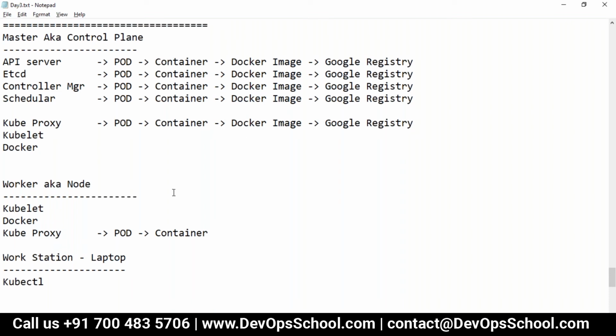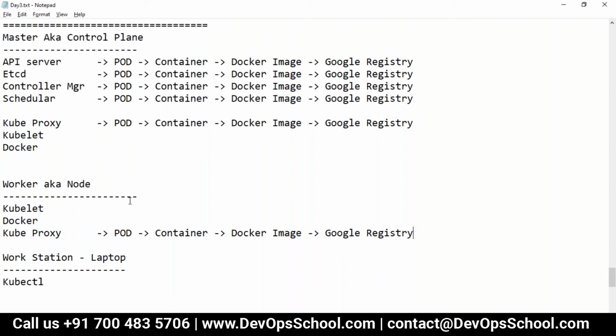Because Kubernetes is a Google project, since the inception of this project they have been managing the Google registry only. So this is your real architecture. All of you are clear on this?